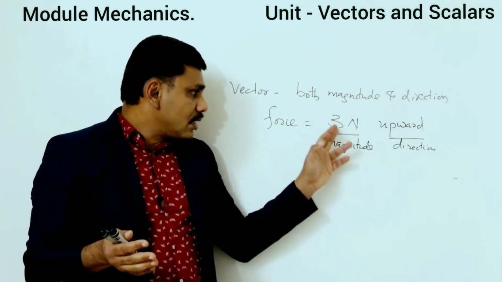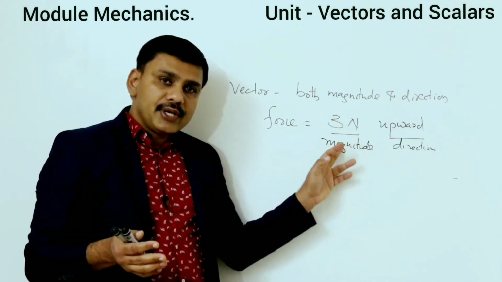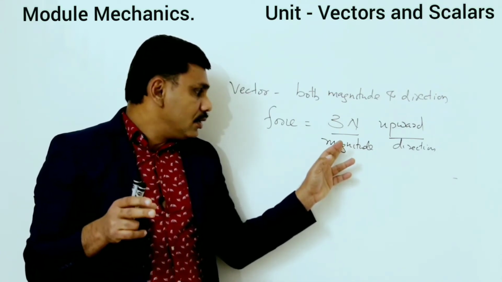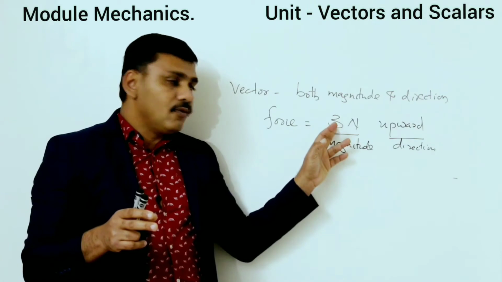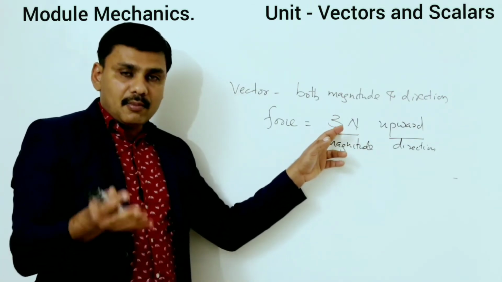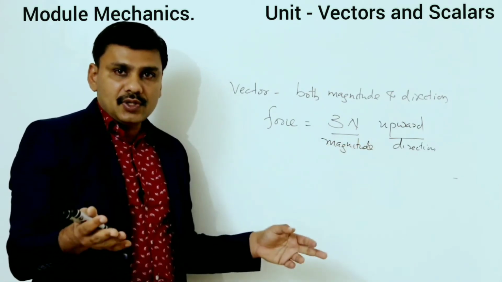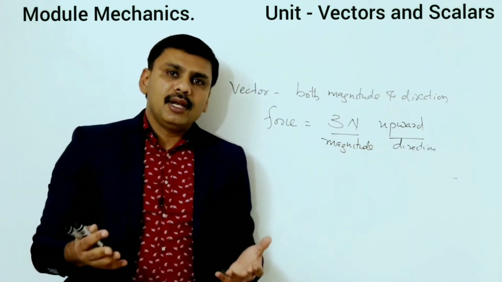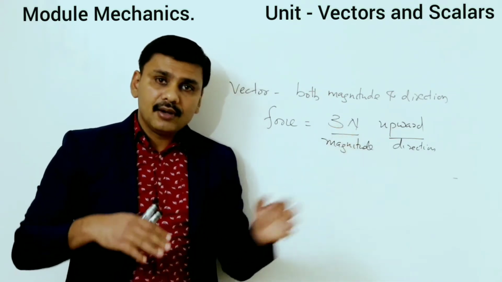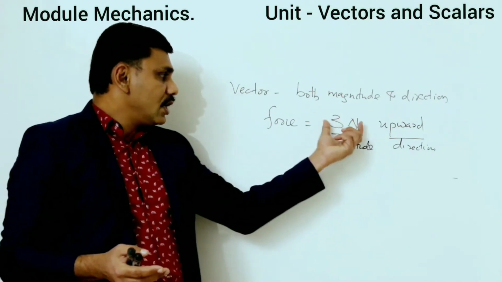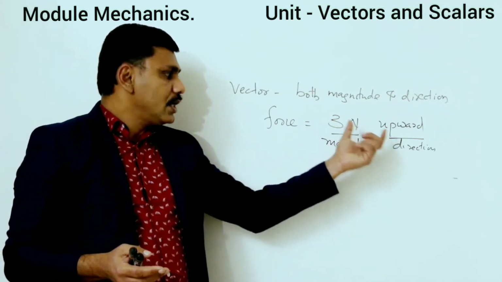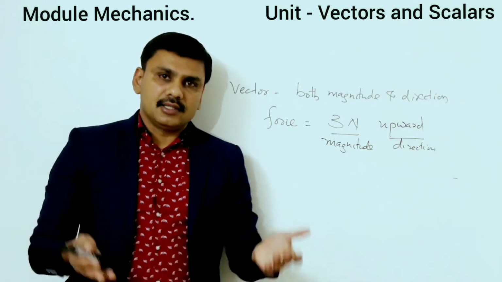Just remember the magnitude is normally expressed with a number and its unit. Here 3 is a number and Newton is its unit. So the magnitude is represented by a number with a unit. 3 Newton is the force magnitude, and upward is its direction.